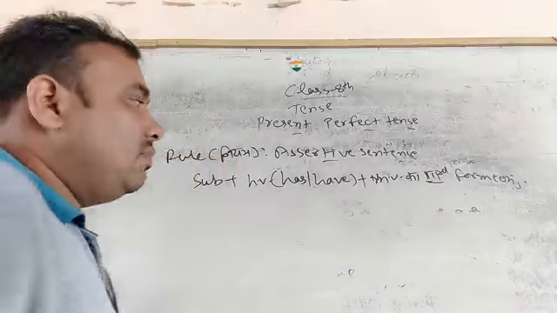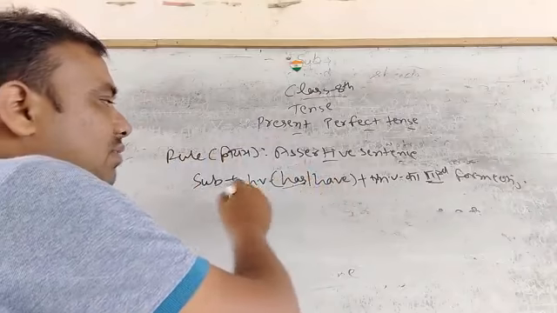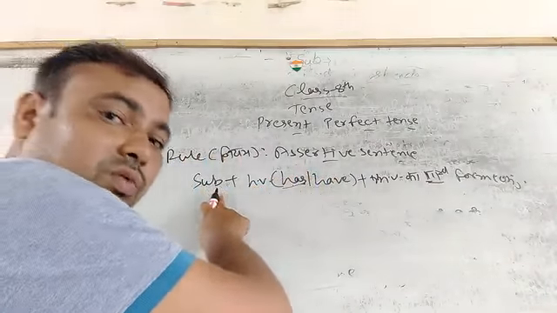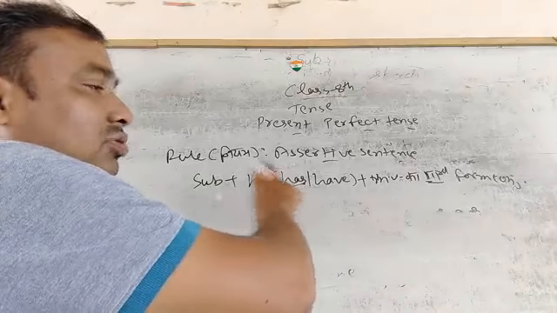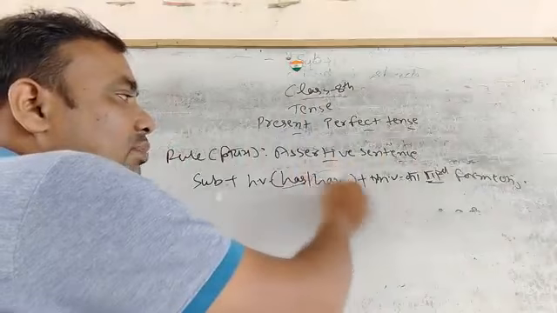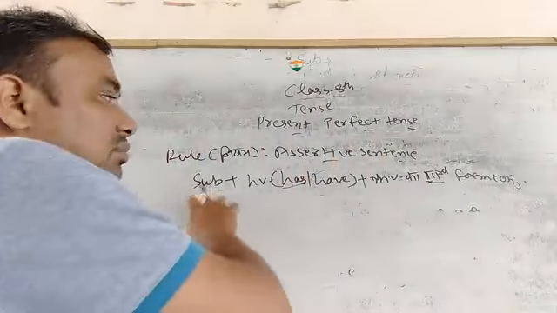You should have an idea. Has we put with the singular subject because has is a singular verb. The singular helping verb is used with the singular subject. And have is a plural helping verb. So have we use with the plural subject.